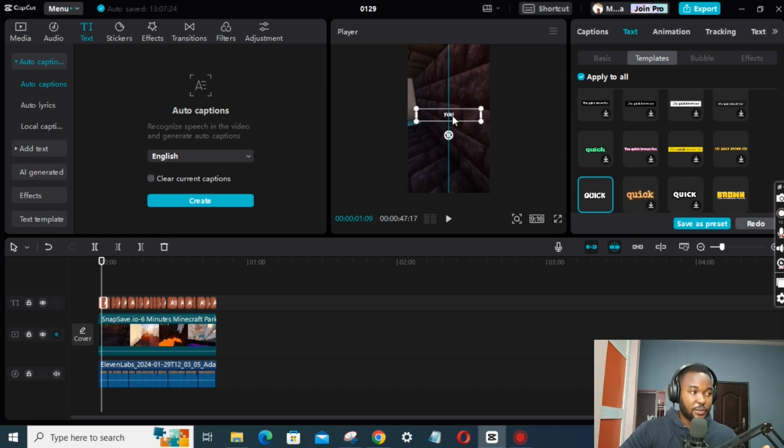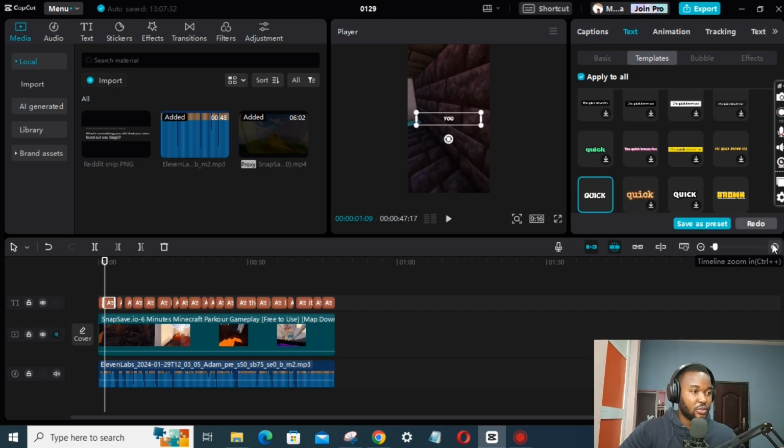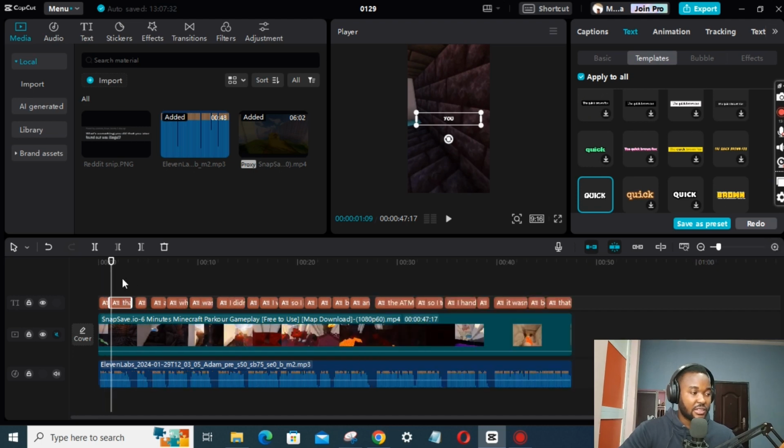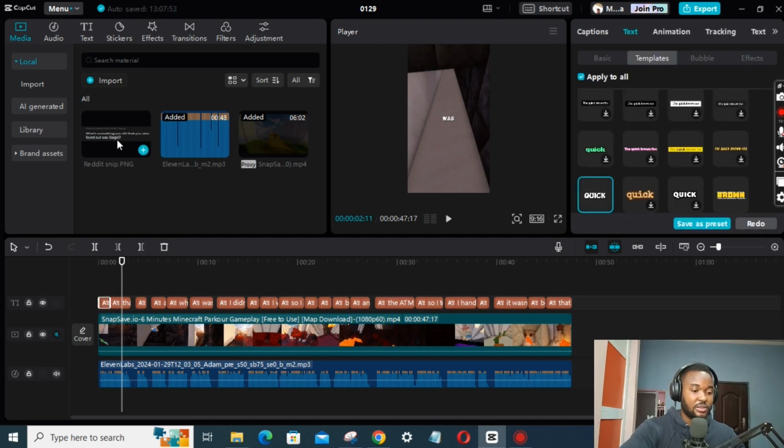Then remember the snip we took from Reddit. Let's increase this. I want the area that asks that question, so let me just remove the text from there.